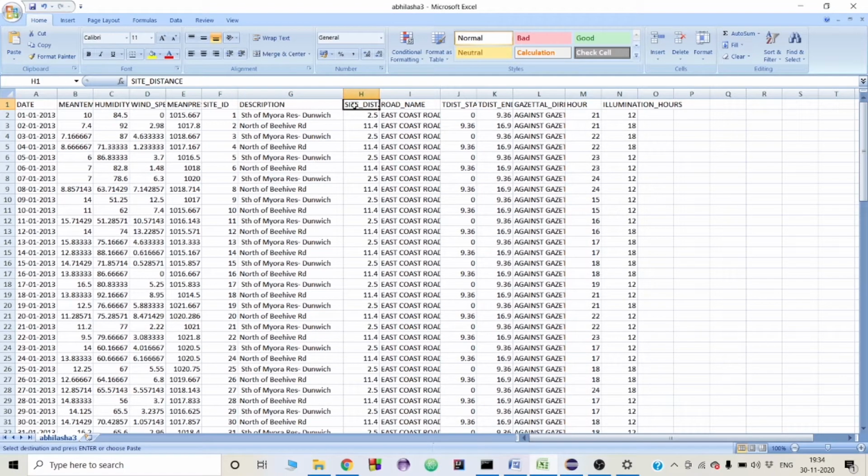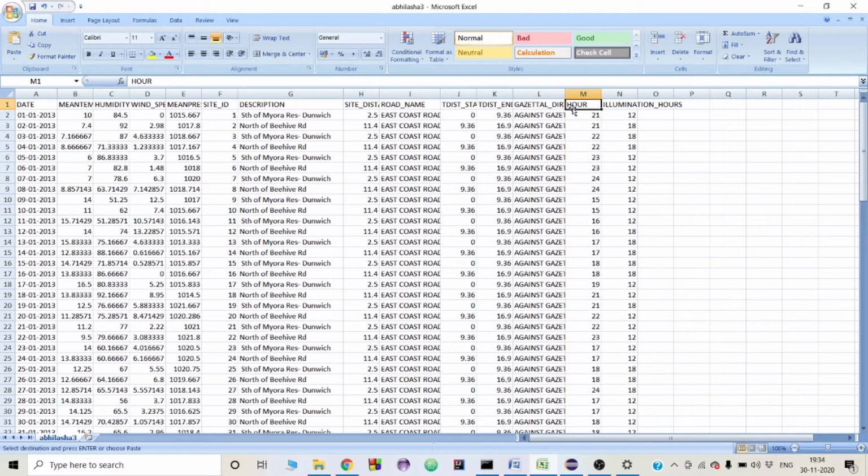Then next one is site distance. It gives us the physical location of the traffic count site measured in kilometers from the beginning of the road section. Next one is the road name, which gives us the name of the gazetted road section within a major road. Next one is T distance start and T distance end. These both are the start and end through distance in kilometers of the segment the site is attached to for the road section. Then comes gazetted direction. It gives us the direction of traffic flow.